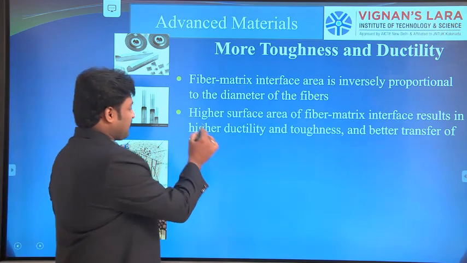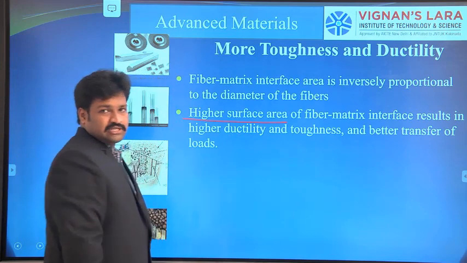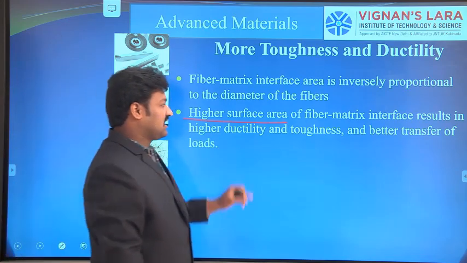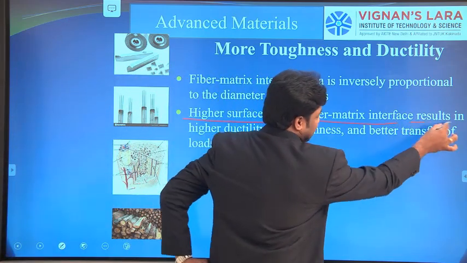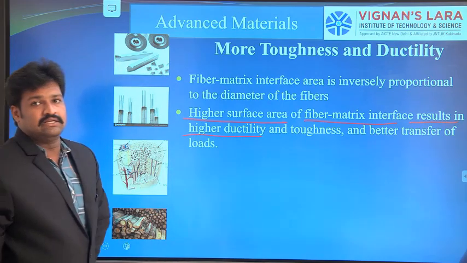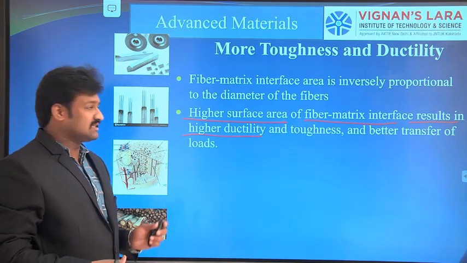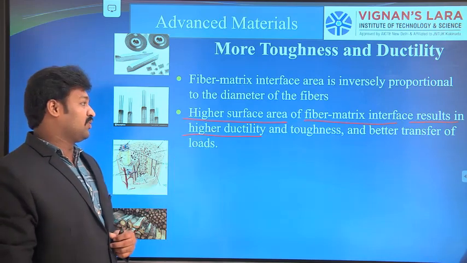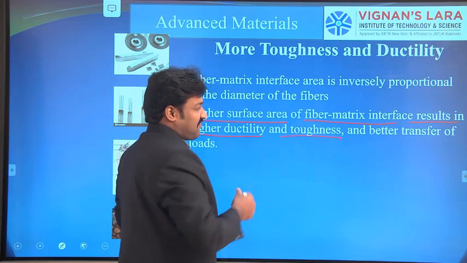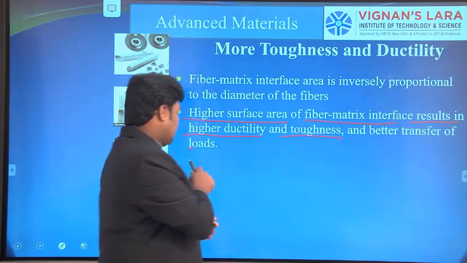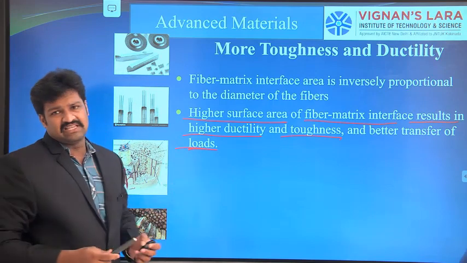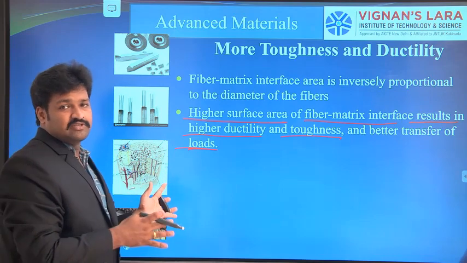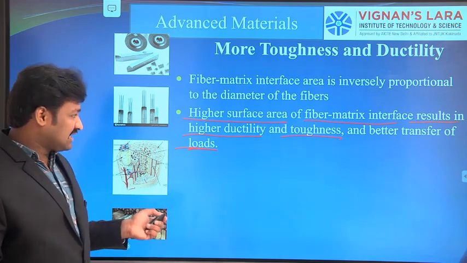Next, higher surface area. Just now we discussed that if it is thin fibers, then the surface area will be more. Higher surface area of the fiber matrix interface results in higher ductility. If it is less, it is brittleness. Whereas if it has more surface area, then the ductility property will be improved. It means the strength also, the toughness, and better transfer of loads. More surface area means more contact area, so the loads can easily be transferred from one surface to the other, from one fiber to the other fibers.